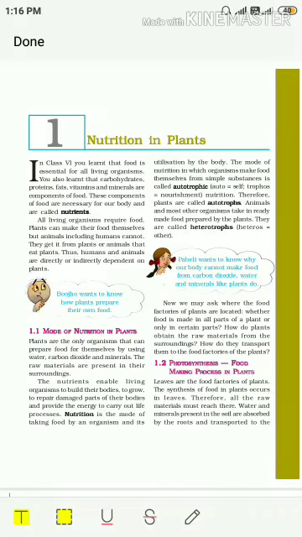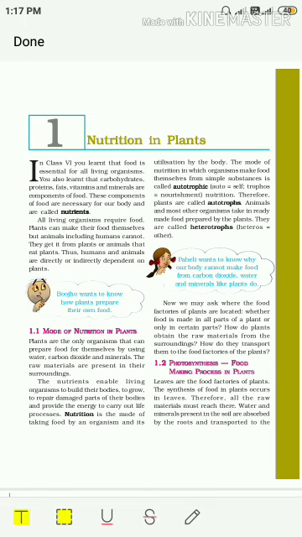Good morning, children. Today I will explain you chapter 1 of class 7th science, nutrition in plants. Before starting the chapter, first of all, I want to discuss few questions of class 6th science chapter 1. First, we will revise few things. So, now as you all have studied in chapter 1 science class 6th, the title of the chapter was food, where does it come from?